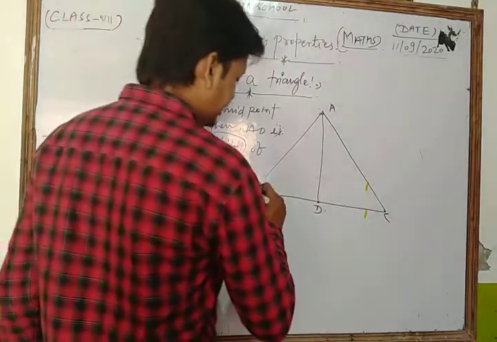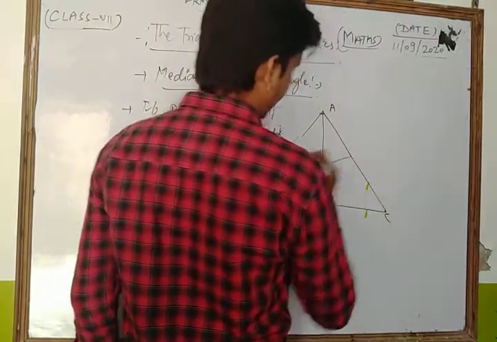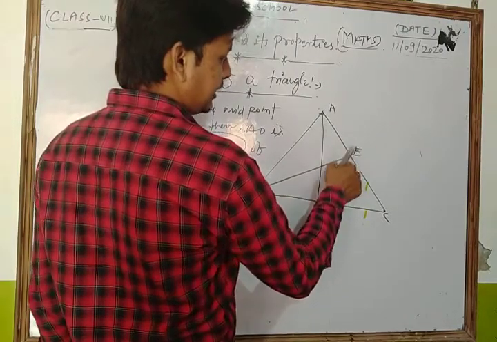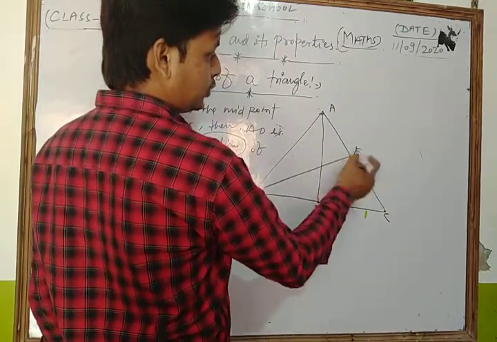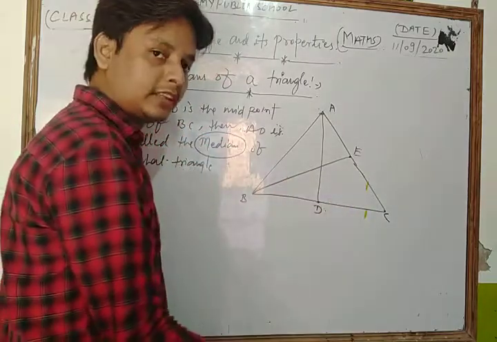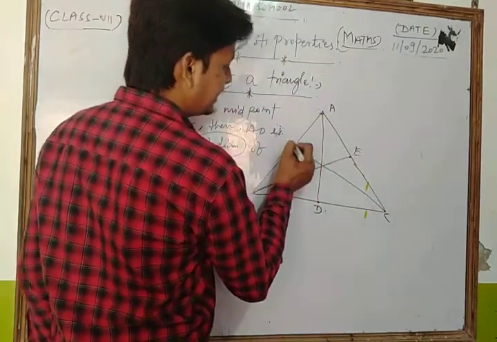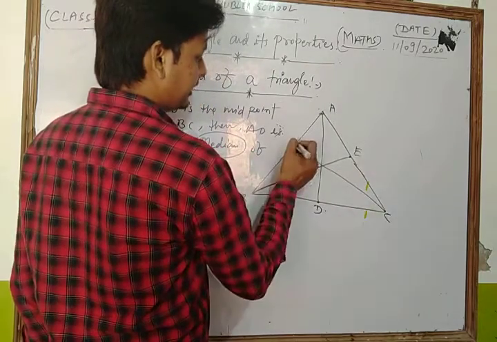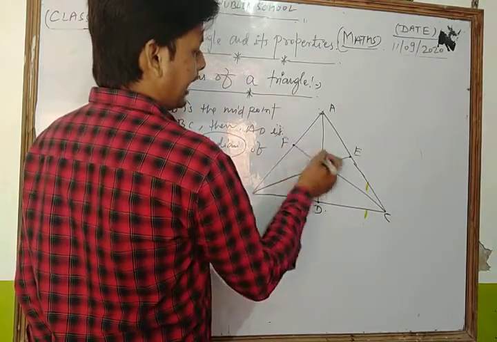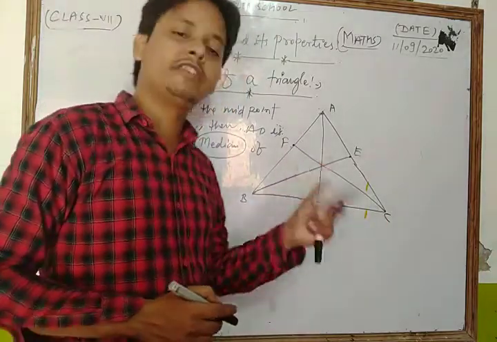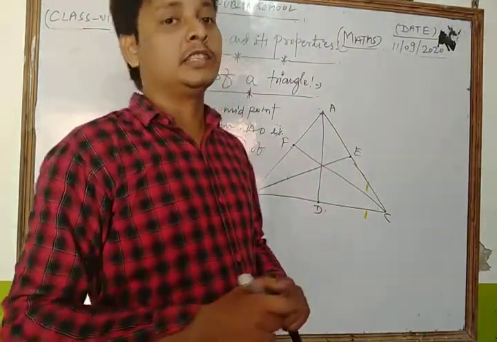And similarly, if we draw a line through A to its opposite side, and E divides the line segment AC in two equal parts, then BE is also called a median. And if we join a line segment through C to its opposite side at F, and F divides the line segment AB in two equal parts, then CF is also known as a median of the triangle.